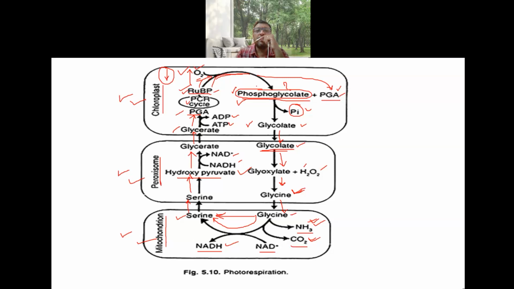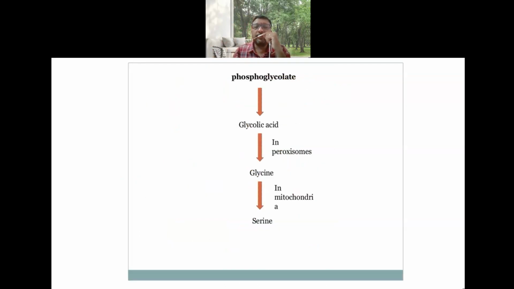The phosphoglycolate that is developed, a two carbon compound, is highly toxic. That is the reason it has to be converted into compounds like glycolate, glyoxylate, glycine, serine, and through further reactions PGA is produced and RuBP is regenerated. So this is all about photorespiration.